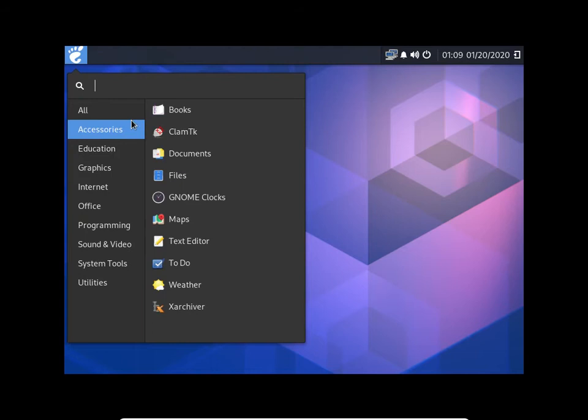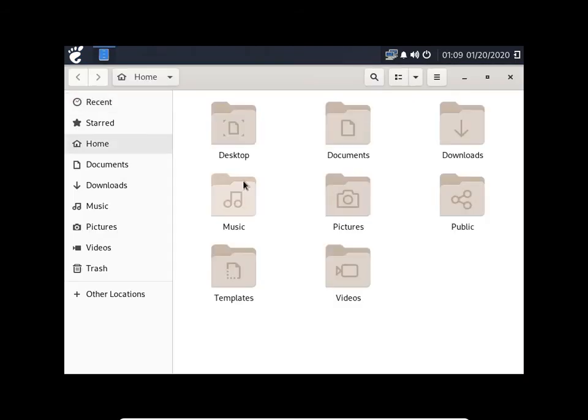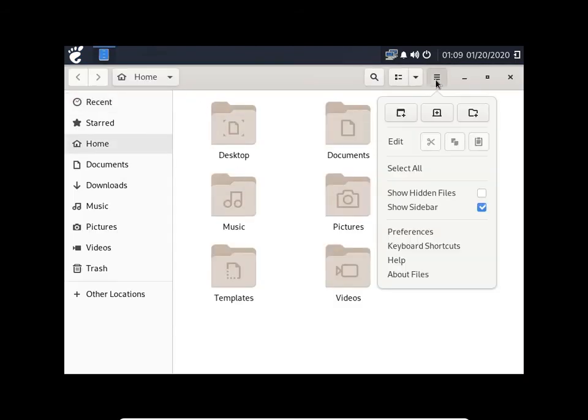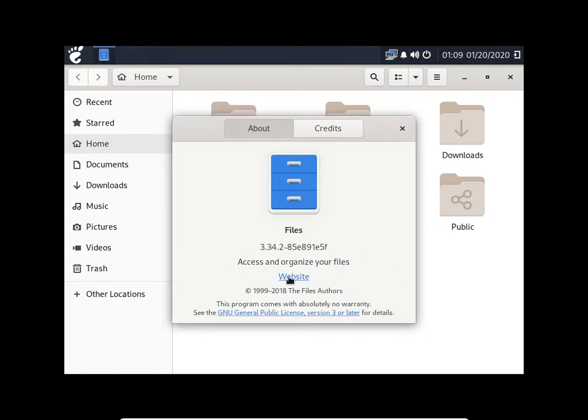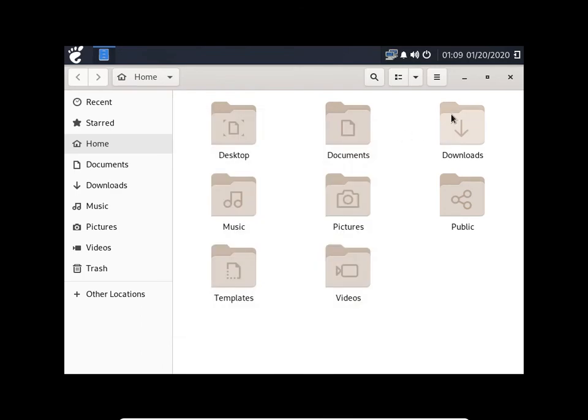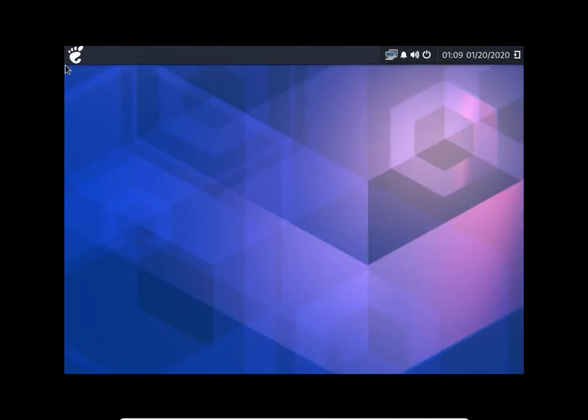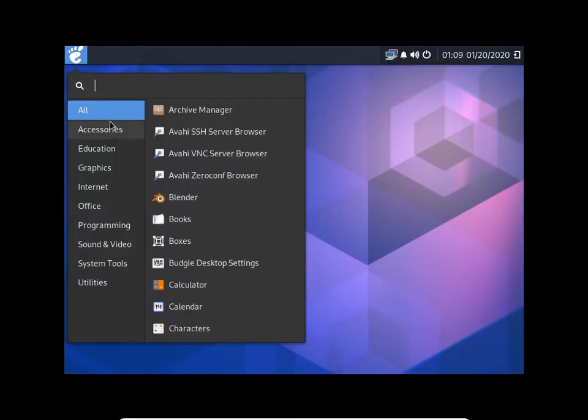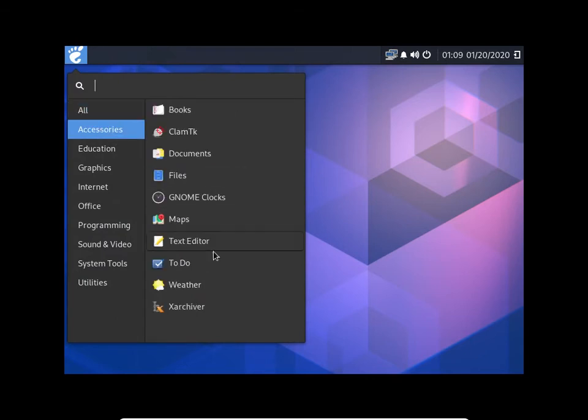Okay, so normally there's ClamTK, the antivirus. Files, that's the Gnome files. It says files, but I've heard it's really Gnome files. But you're free to install any file manager you want. Disk is normally listed in the accessories, but it's not in this case.